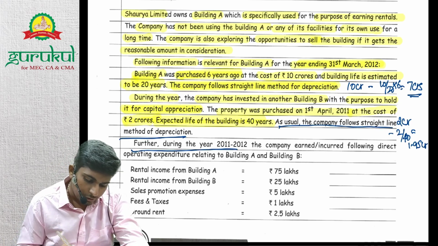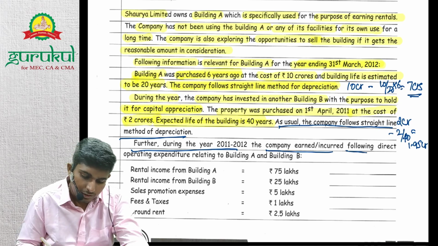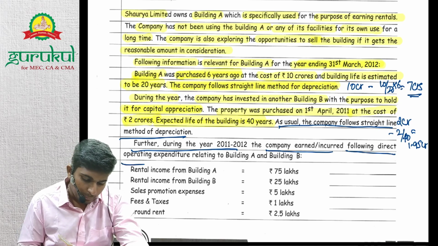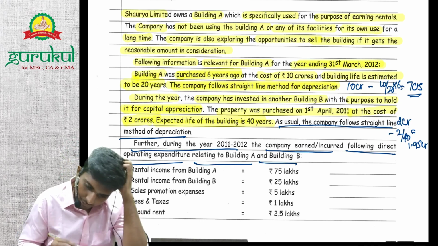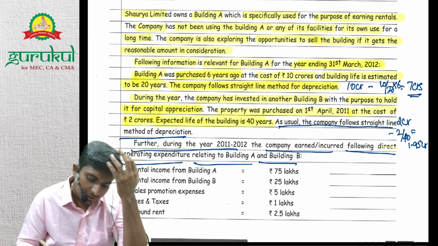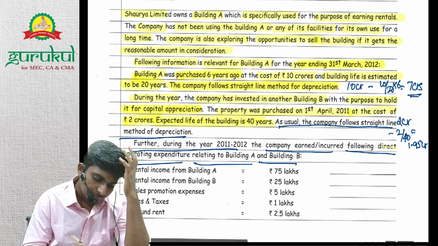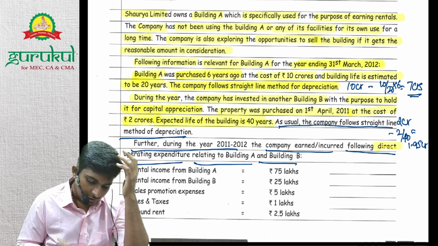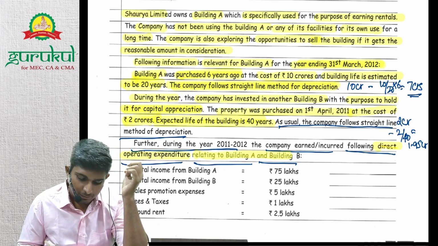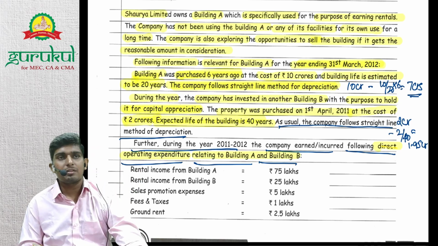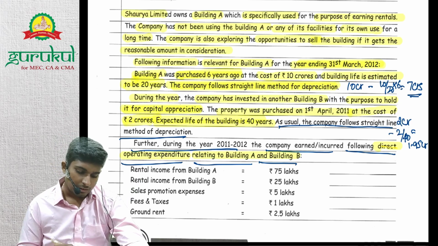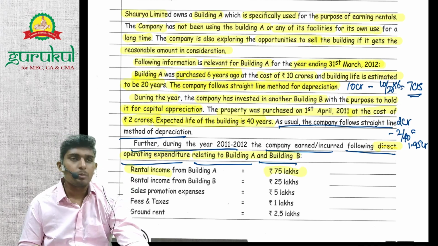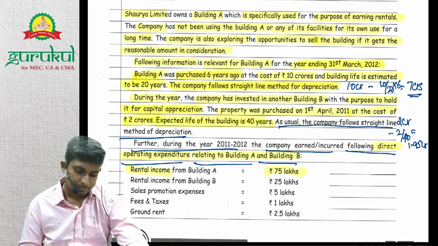Further, during the year 2011-12, the company earned or incurred the following direct operating expenditure relating to building A and building B. So what have we been given? All these are operating expenditure. Operating expenditure anyway would not be capitalized, right? These all will be taken to P&L only. So rental income, it's an income, it will be shown in P&L, other income, right?